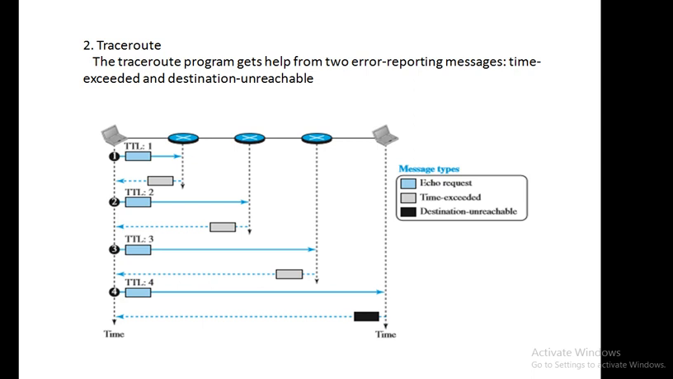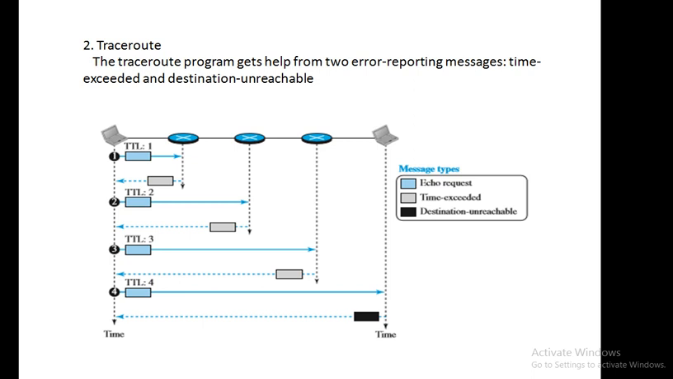You can see in the diagram, there are two devices which want to communicate. The leftmost device we can consider as the source, and the rightmost device as the destination. In between, there are three routers. The first message will carry TTL equal to 1. When it reaches the first router, the rule says that whenever a datagram reaches a router, the TTL has to be decremented by 1. Already TTL is equal to 1, so if you decrement it by 1, it will become 0. The router will reply back that time has exceeded.